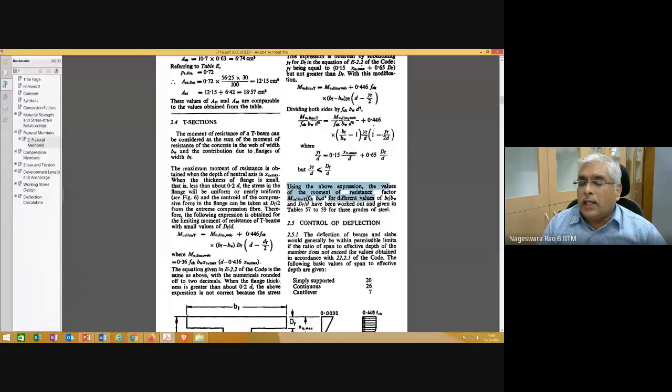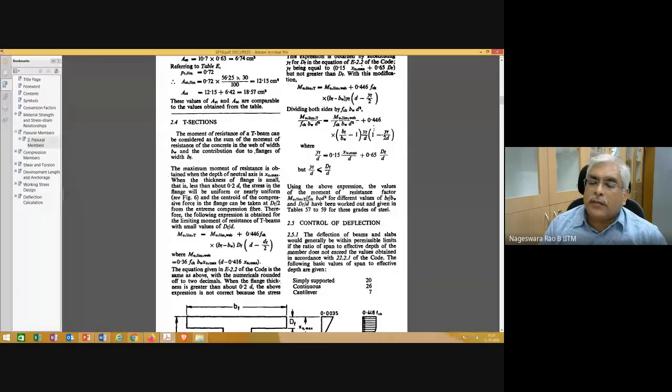Now let me complete here what I want to. In SP16, Tables 57 to 59, three tables, give the moment of resistance factor, Mu limit divided by fck b d square.